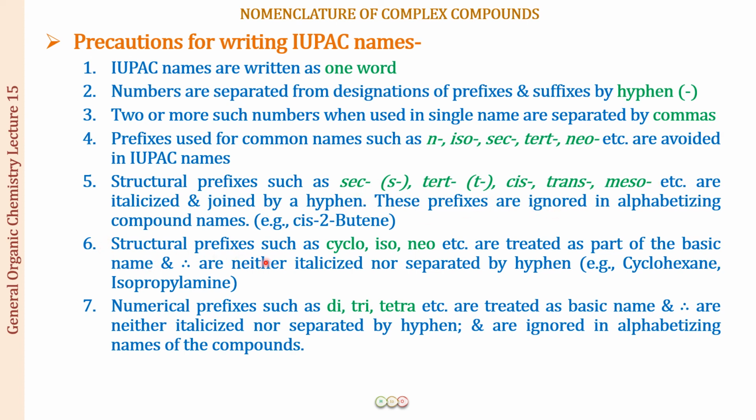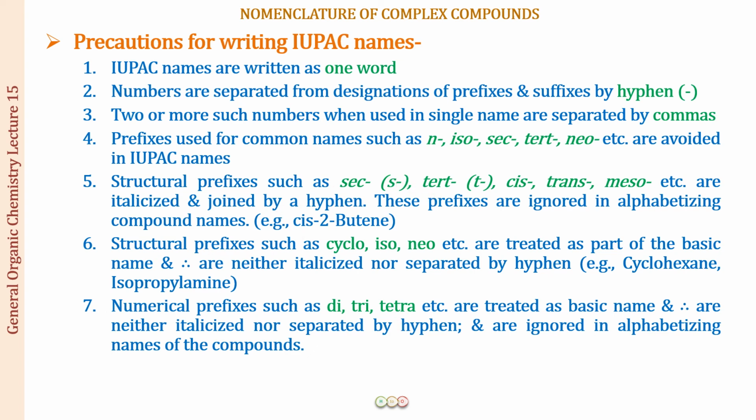The structural prefixes like cyclo, iso, neo, etc., are treated as a part of the basic name, and therefore they are neither italicized nor separated by a hyphen. For example, you have cyclohexane and isopropylamine, so you are not going to italicize them. The numerical prefixes like di, tri, tetra, etc., are also treated as a part of the basic name. So they are not italicized, nor separated by a hyphen, and they are ignored in the alphabetizing of the name of the compound. This is something that you already know now. These are certain things that you have to remember.